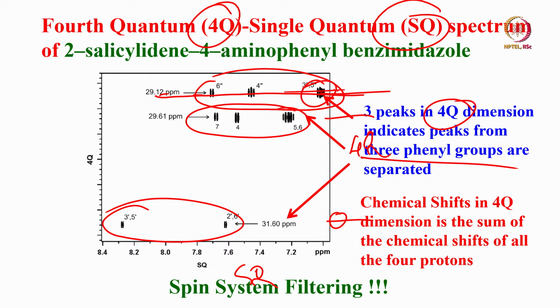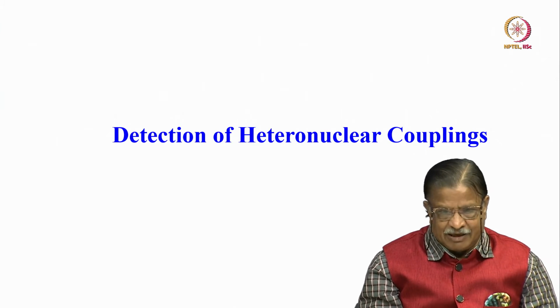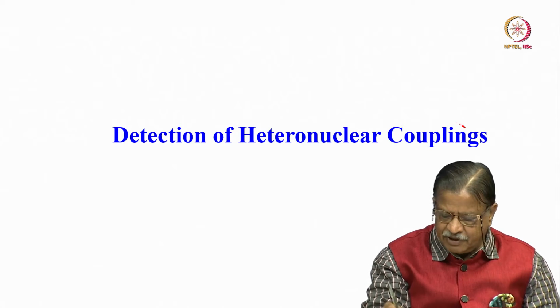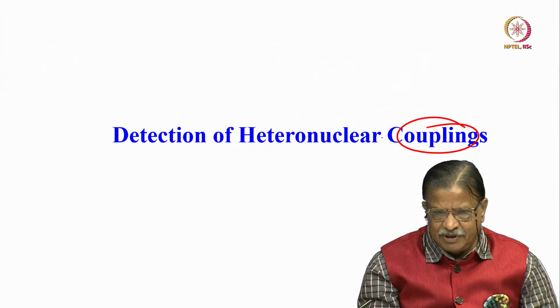This is called spin system filtering. This enables easy analysis of the complex spectrum when there is a severe overlap. Okay. Now, we can also use this to detect heteronuclear couplings. That is also possible. And I will take this example.